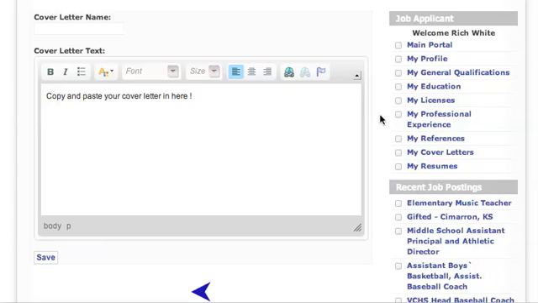Now, one thing when you have a file outside of the system is that the contents within the system doesn't become searchable by employers. So that's kind of a trade-off. You get it to look exactly like you want it to, but you don't have the ability for it to be searched in detail from the employers.